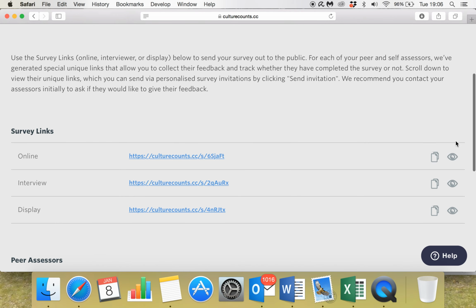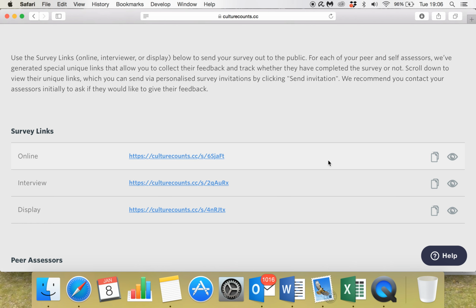I'm just going to bring your attention over to these icons for 1 minute. This eye is really helpful because this is the preview button. That means that you are able to send your survey to any colleagues that you feel it would be appropriate for them to look at the survey and just give it a check over. And it won't record any responses. So that's really helpful. There's also here the copy URL button, and this is what you would click on, unless of course you wanted just to highlight it and then copy it in that way.